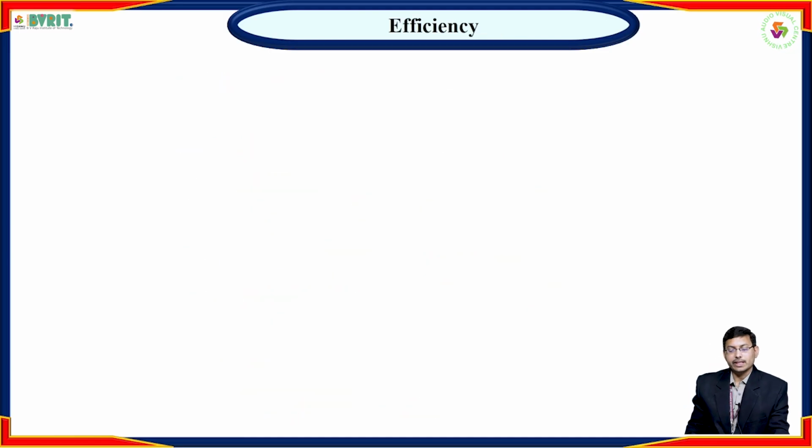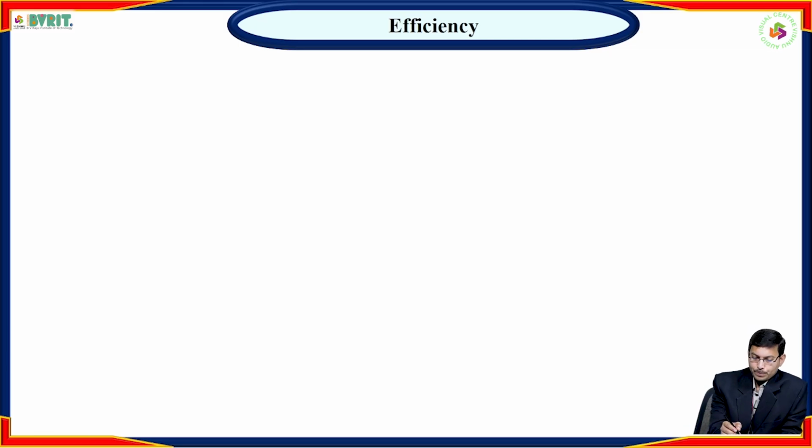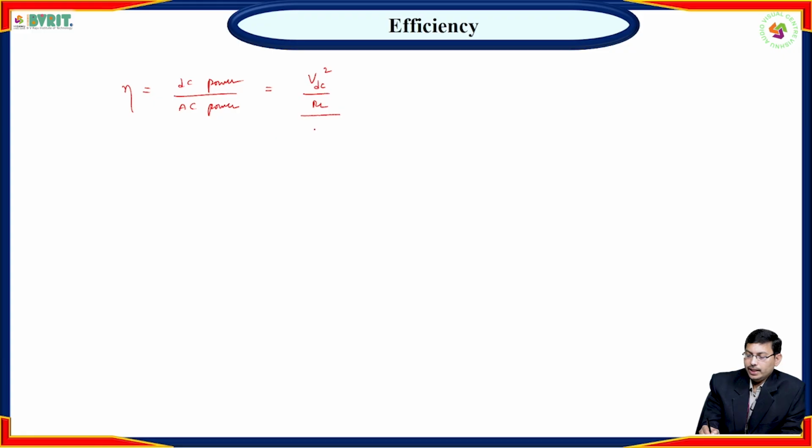Now coming to efficiency. So what is efficiency? Efficiency is the ratio of DC power divided by AC power. The DC power formula is V DC square by RL, and the AC power formula is V AC square by RL.